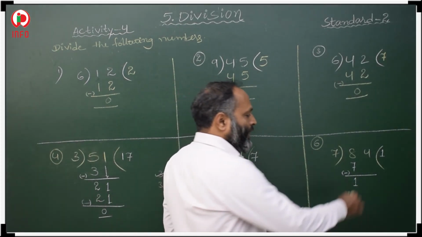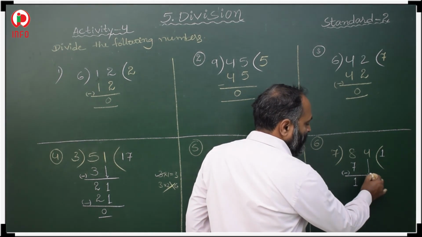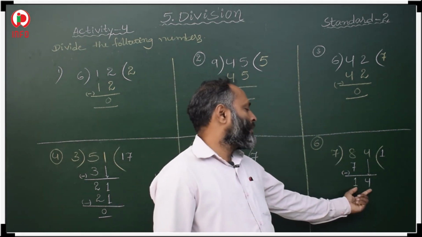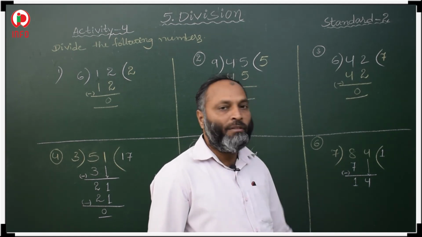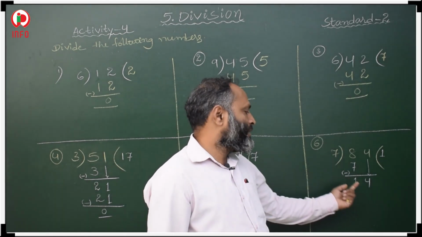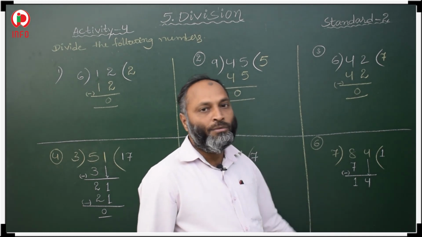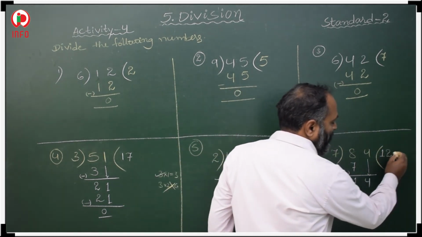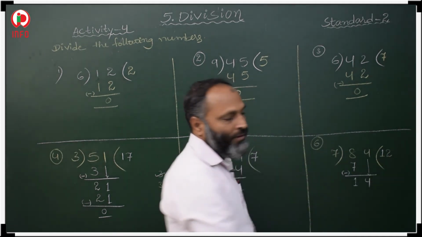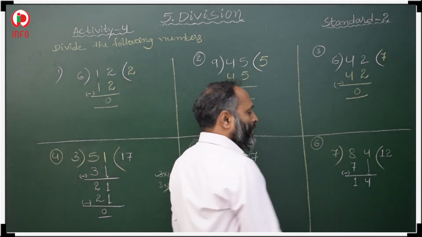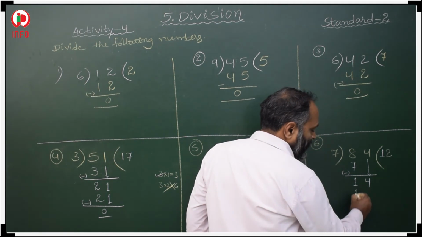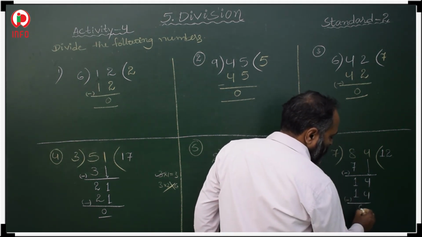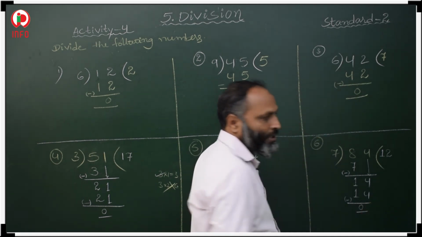Then after that, the very next digit we have to copy, that is 4. Now the number is 14. Now in the 7 table we have to check when we will get 14. 7 1s are 7, 7 2s are 14. That 2 we have to write here, so after 1 we have to write 2. So this is 14 here. So below 14 we have to write 14. 14 minus 14, same number minus same number, 0.